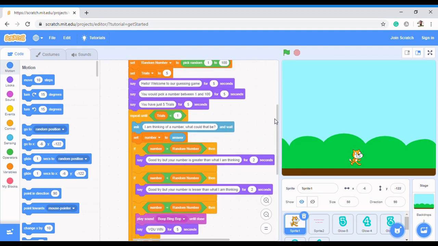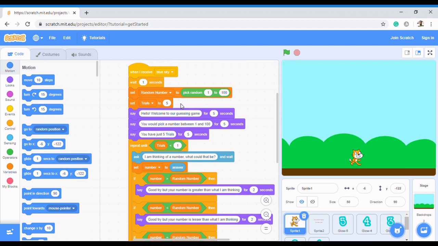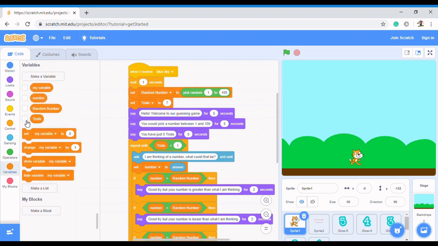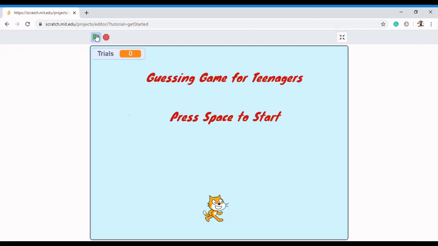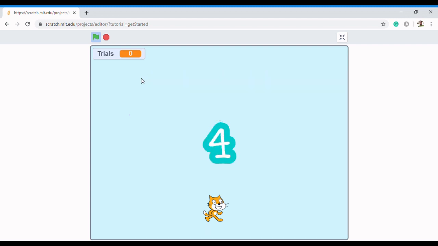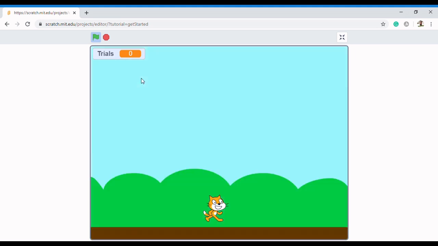Let's increase this game to 7 trials. I think 5 is not fair enough, so I'm starting the game with 7 trials. In fact, I could allow the user to see the number of trials they have, so that you have a feeling that, okay, I have more trials. Now let's run it from the top and see. When I start the game, it's going to start from 7. Don't worry, space bar, 5, 4, 3, 2, 1, and then it's supposed to tell me 7 now. You see, the trial is 7.